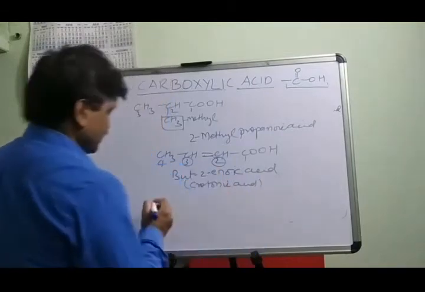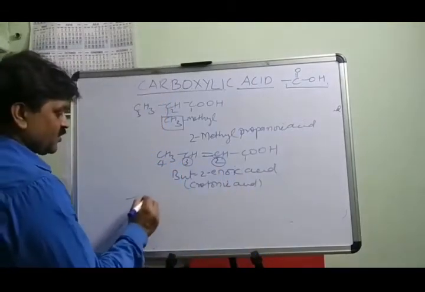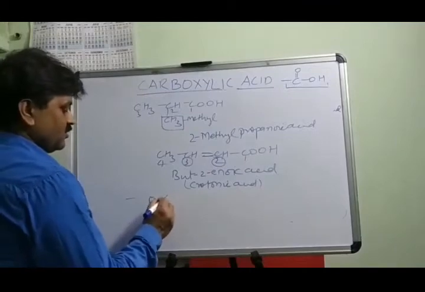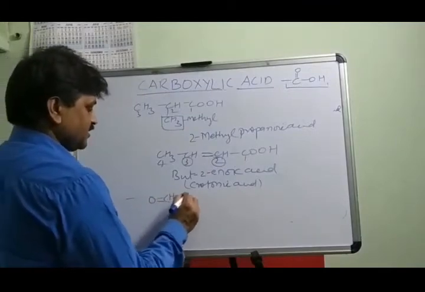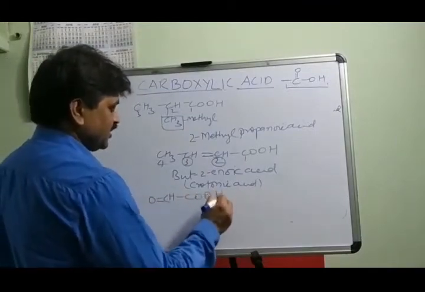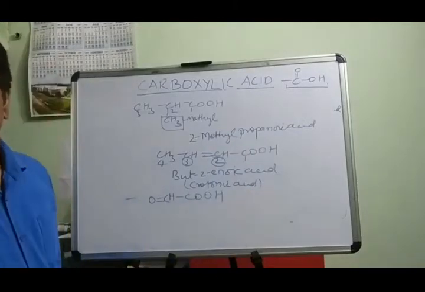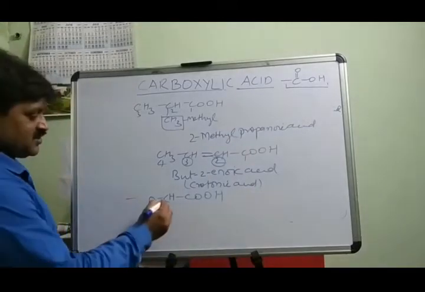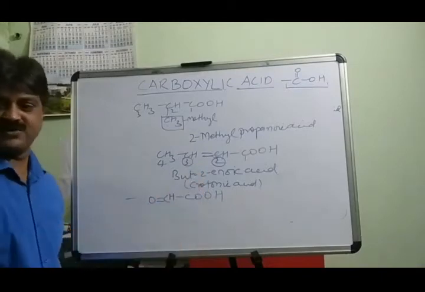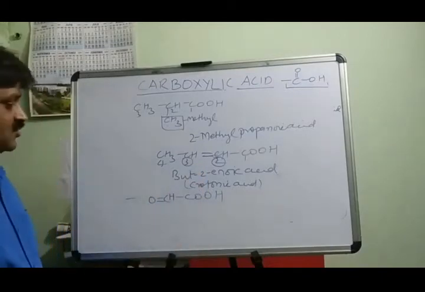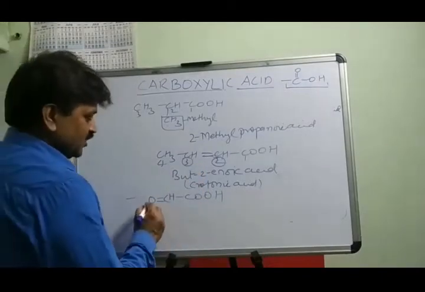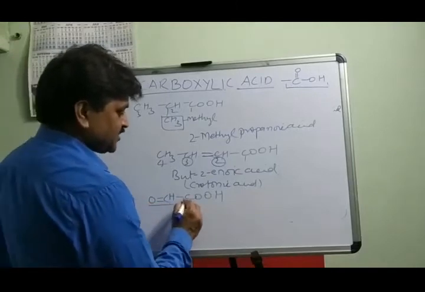Now write the name of this compound. O, CH, and COOH. What is the name of this compound? This is the CHO group and the COOH group. CHO is junior in the priority order, COOH is the senior.